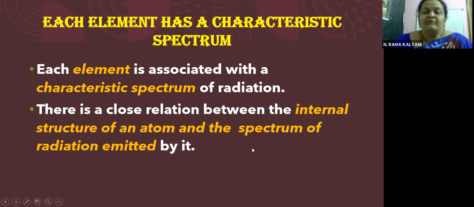So whatever spectrum we are observing, that is coming from an element. Okay, children, already in your first year, you might have come across the spectral series of hydrogen. So whatever spectrum is exhibited by an atom, it has to do with its internal structure. Okay, children, its internal structure, that is the placement of the electrons, the number of electrons or the number of neutrons. Okay, so there's a close relation between the internal structure of an atom and the spectrum of radiation emitted by it.